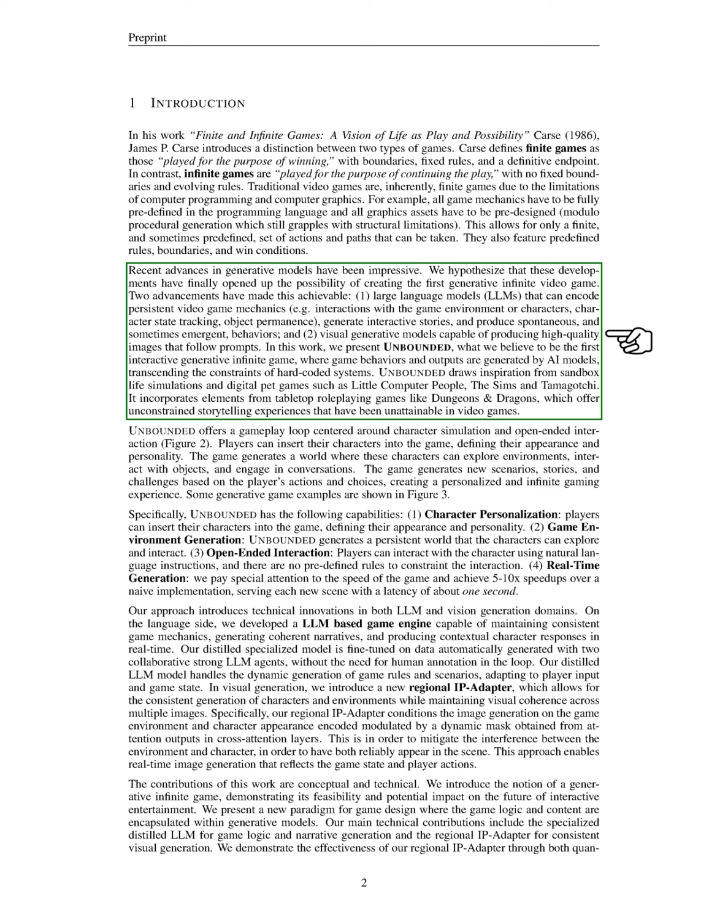We introduce Unbounded, which we consider the first interactive generative infinite game. In Unbounded, AI models generate game behaviors and outputs, moving beyond the limitations of traditional coding. The game takes inspiration from sandbox simulations and digital pet games, as well as tabletop role-playing games that allow for limitless storytelling.